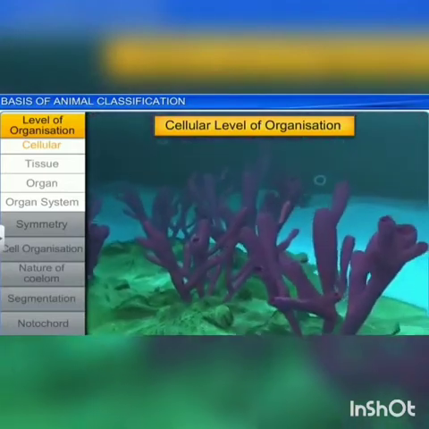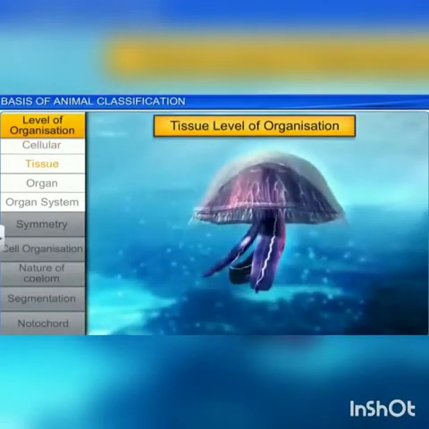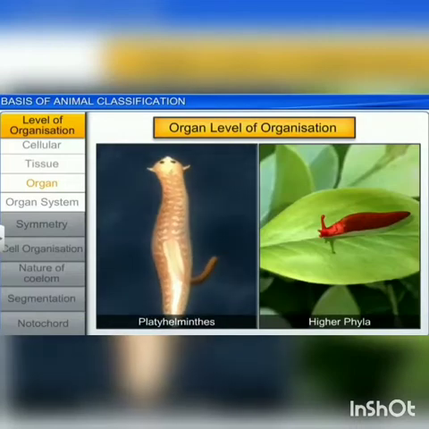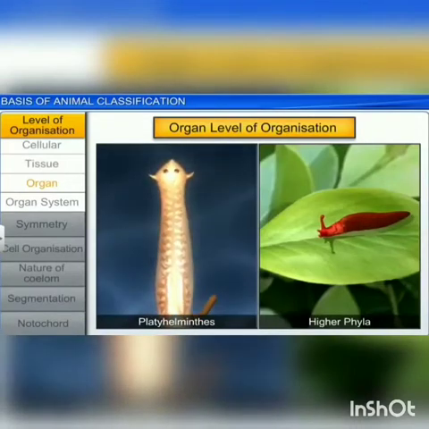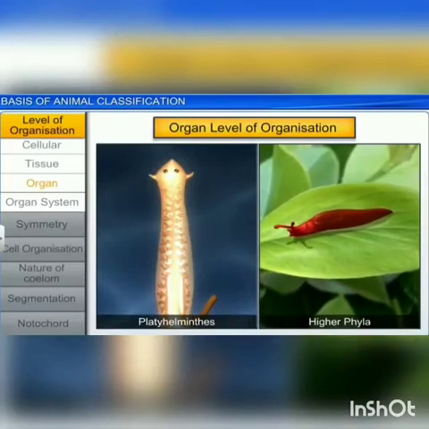Next is the tissue level of organization. The tissue level of organization is exhibited in diploblastic animals like cnidarians. The formation of tissues is the first step towards the evolution of body plan in animals. Next is organ level of organization. Organ level of organization is exhibited in platyhelminthes and others, where different kinds of tissues aggregate to perform a specific function.